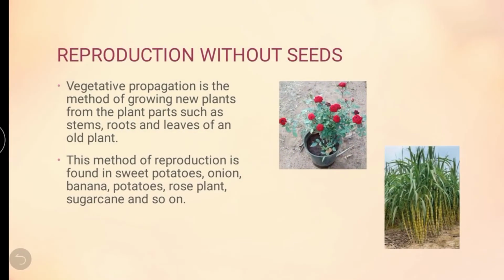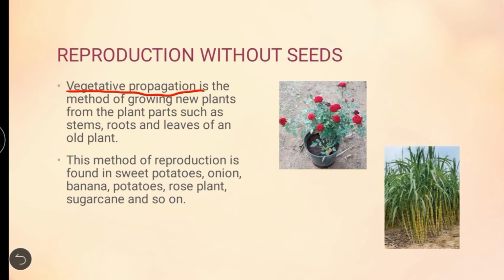Reproduction without seed. From this much we have learned how reproduction with seeds happens. Now we are going to learn how reproduction without seed happens. Vegetative propagation. How will the plant reproduce without seed? Through vegetative propagation.